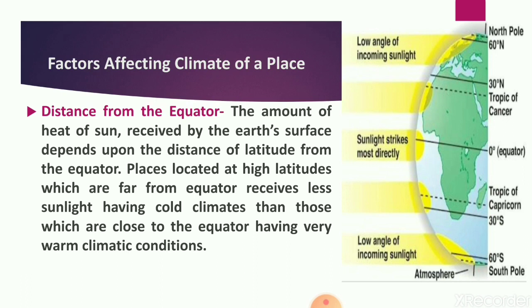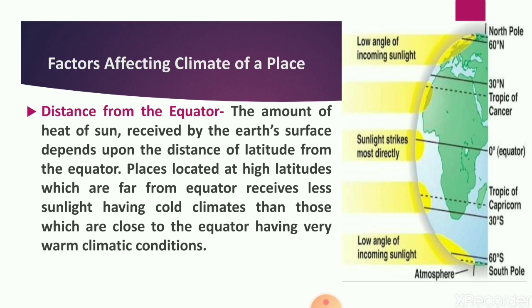Now, factors affecting climate of a place. First of all, we will see distance from the equator. Different parts of the earth receive different amounts of heat from the sun. The amount of heat received depends upon the distance of latitude from the equator. Places located at high latitude, far from the equator, receive very little sunlight, and the sunlight reaching there is also very slanting.